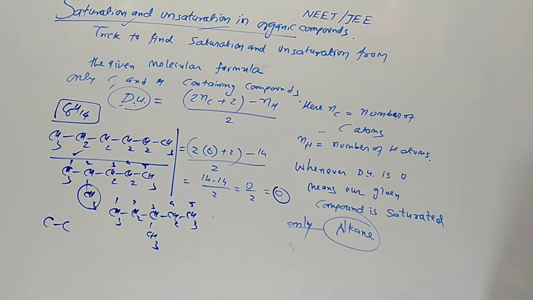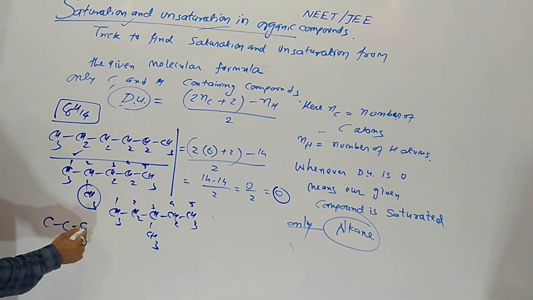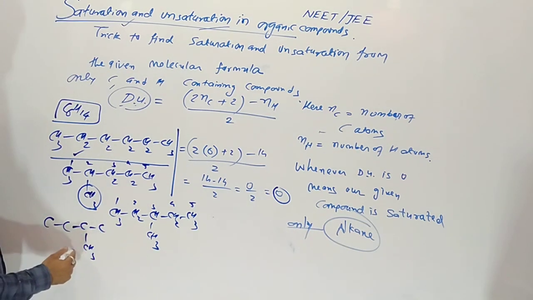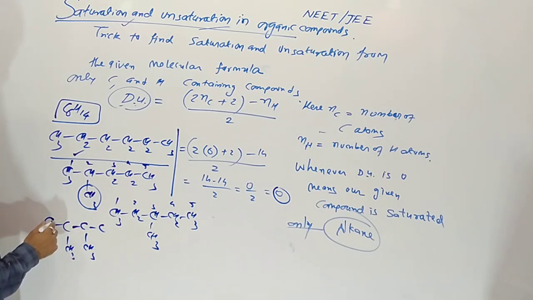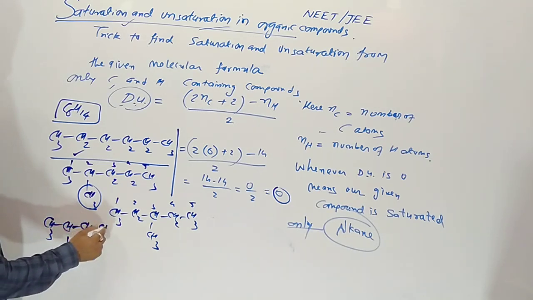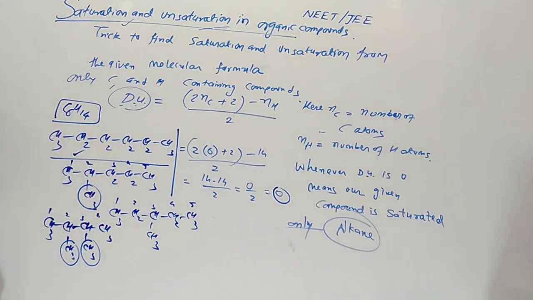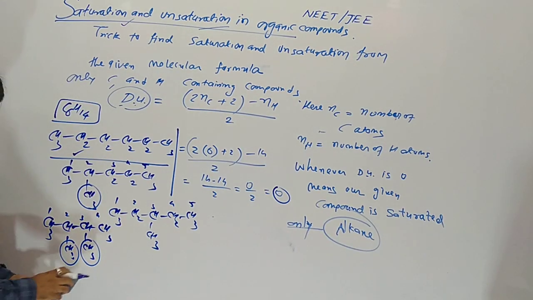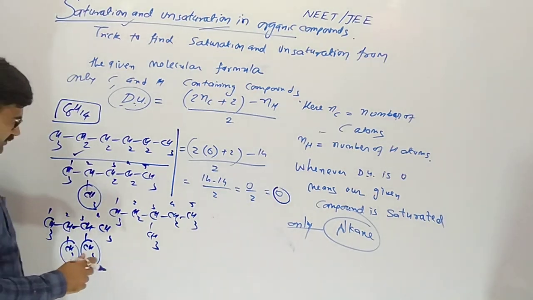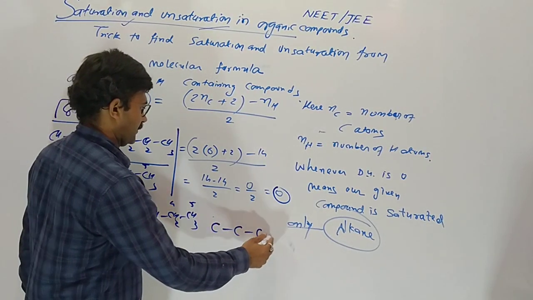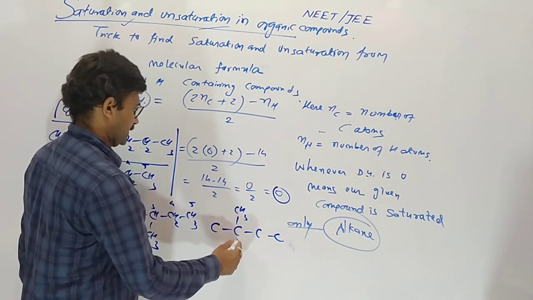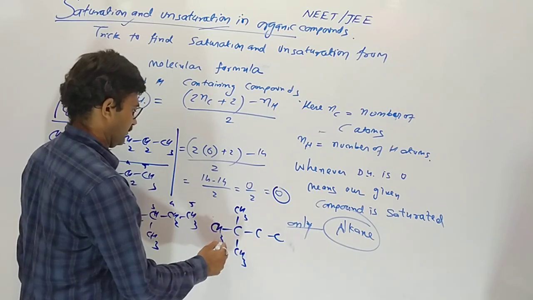And now, last one, you can see, suppose 2 branches here. So 2,3-dimethylbutane also. 1, 2, 3, 4, and now the fifth one. 4 carbons in the chain and 2 methyls on the same carbon.